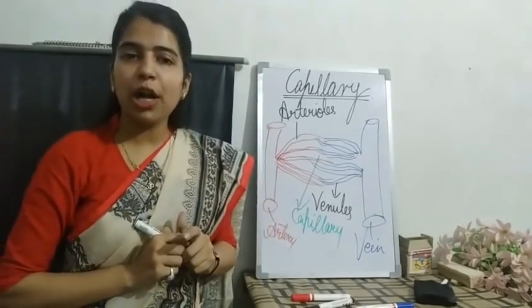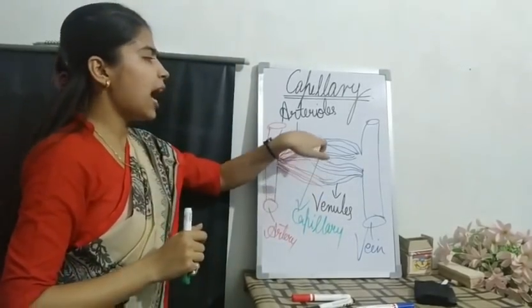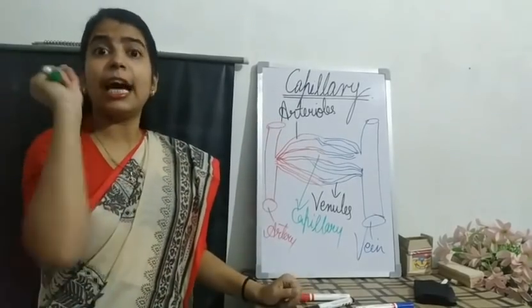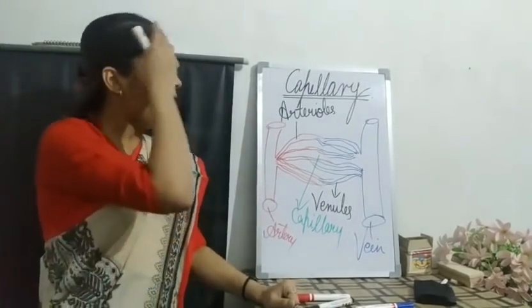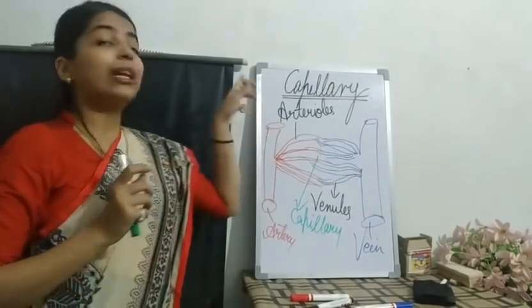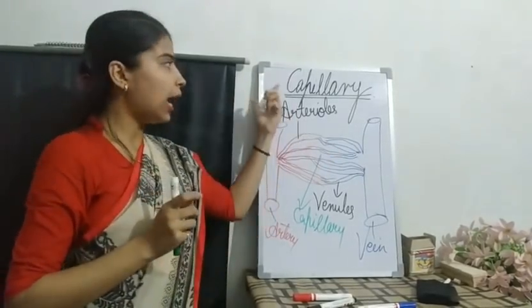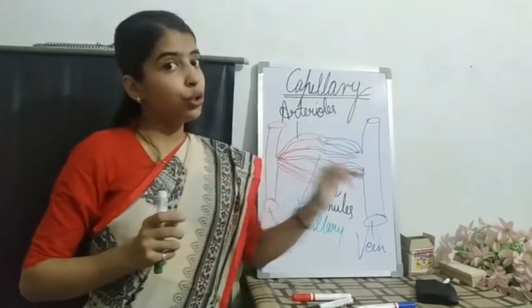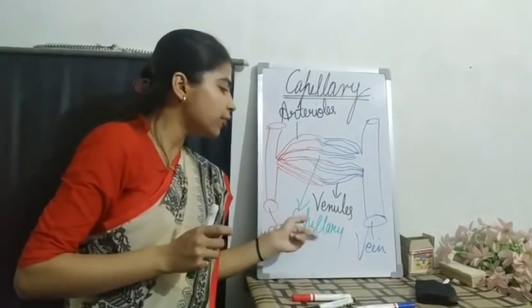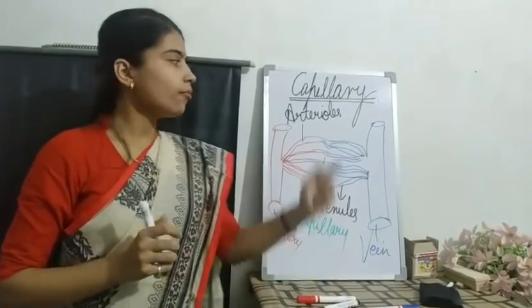Is it clear to you all? So, capillaries are very thin blood vessels. They are the thinnest blood vessels running in your body. While artery will carry the blood from the heart to your body, veins will carry it from the body to your heart. What is the function of the capillary over here?